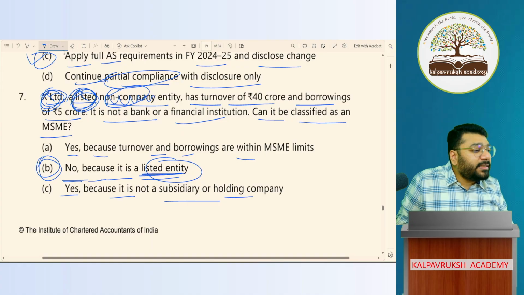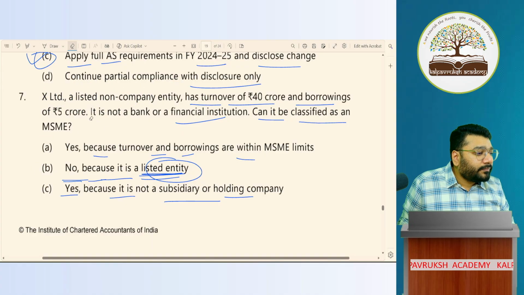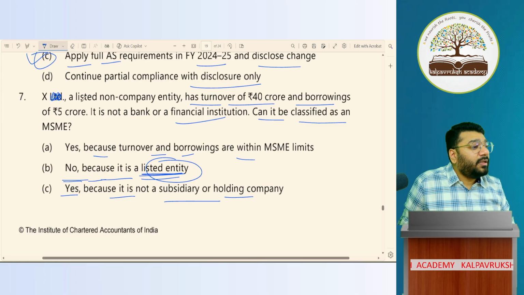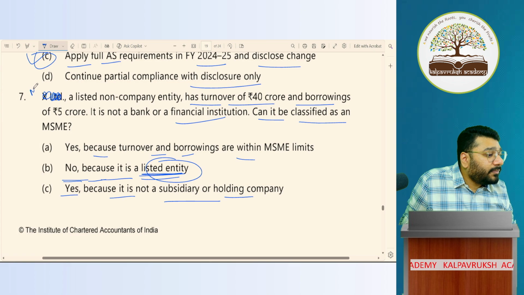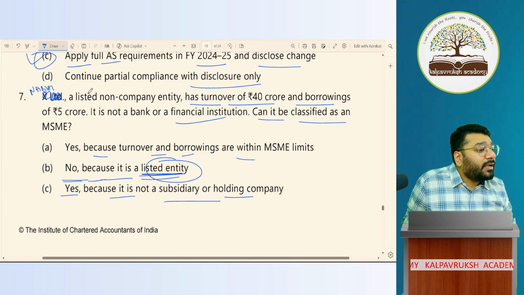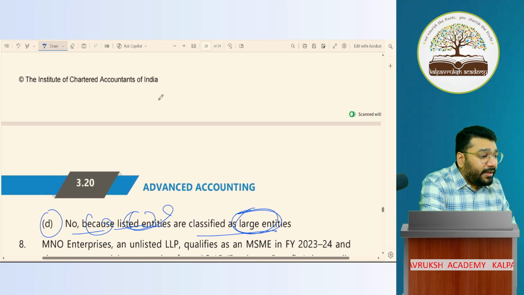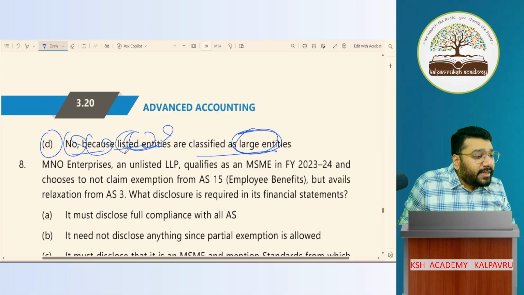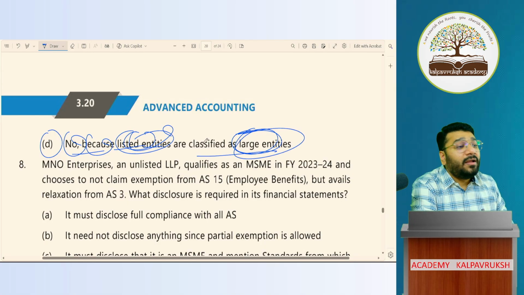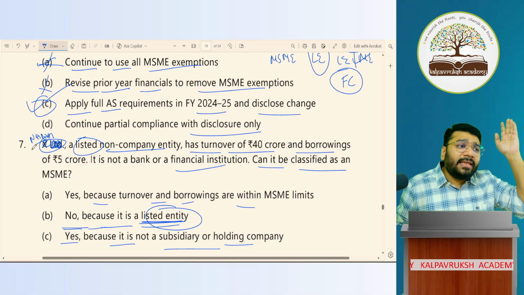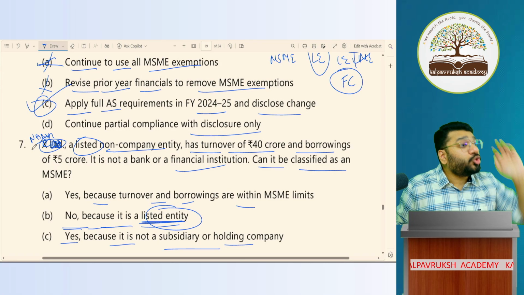Now I'm bifurcating this question into two parts. Had they told X enterprise, or let's say NABARD, NABARD, it is a listed non-company entity, the answer would have been no. The listed entities will be classified as large entities. But what have they used here? X Limited. Limited, where does it go? Listed goes to super big companies.